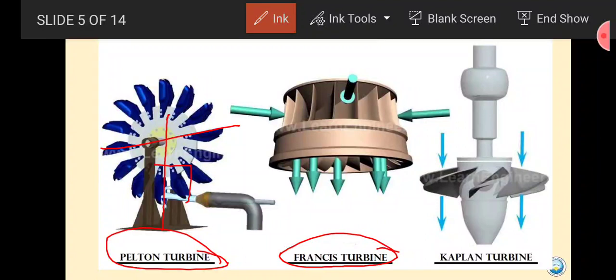After all, it is a mixed flow turbine, but what I am trying to say is that here water, like this is the axis of rotation, water is entering perpendicular to the axis of rotation, or you can say that there is a 90-degree angle between the axis of rotation and the inlet of the flow.